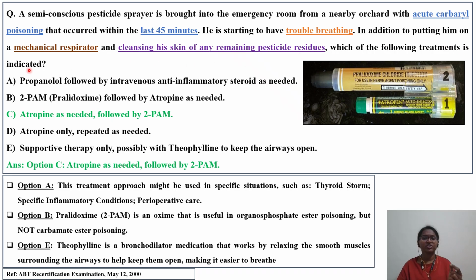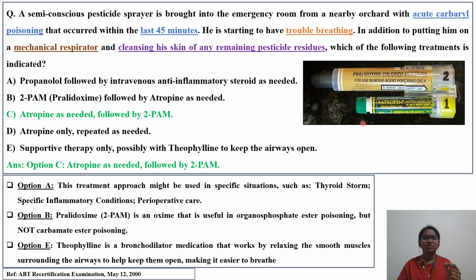So let's see what the options are. Option A is propranolol followed by intravenous anti-inflammatory steroid as needed. Option B is 2-PAM, that is pralidoxime, followed by atropine as needed. Option C is atropine as needed followed by 2-PAM. Option D is atropine only, repeated as needed. Option E is supportive therapy only, possibly with theophylline to keep the airways open. So the right answer, in green text, is option C: atropine as needed followed by 2-PAM.